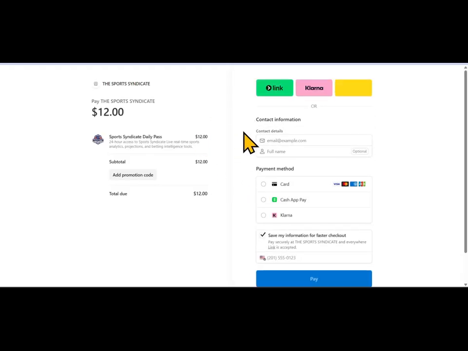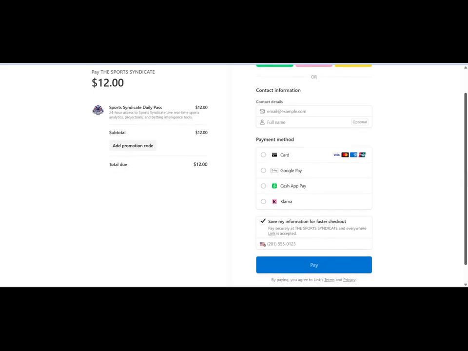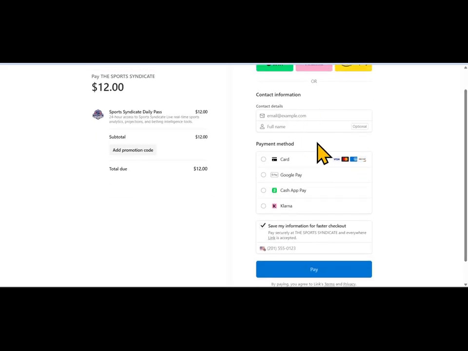You would click the link. You could pay in all type of ways. You can pay Cash App, Google Pay. There's many ways that you can pay. Okay, Amazon Pay, however you want to pay. It's $12 to access it. Once you fill out the information, it's very limited information. I make sure that you don't ask for your address or anything crazy like that. It just gives you contact, just your email, a name, and that's basically it. And then you pay, and then you check out.